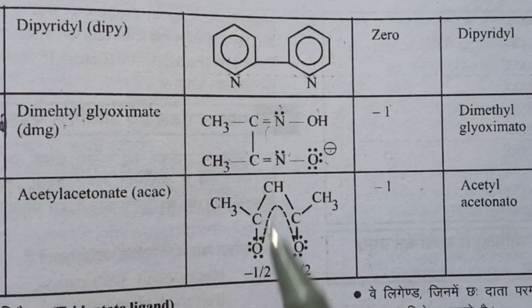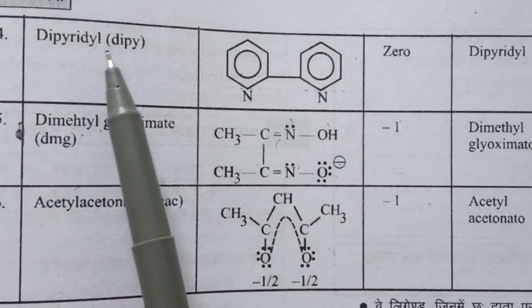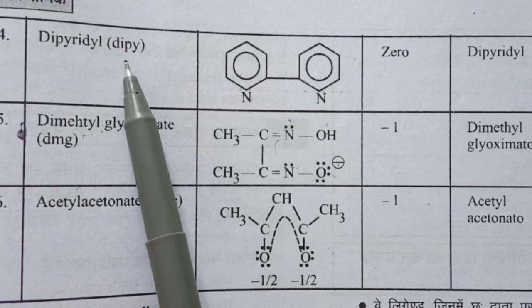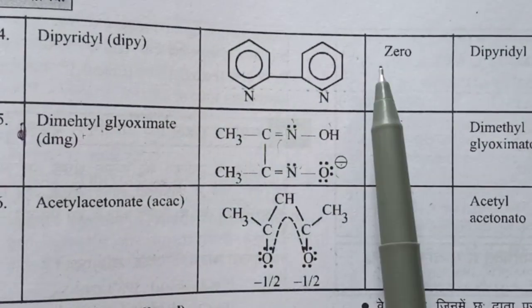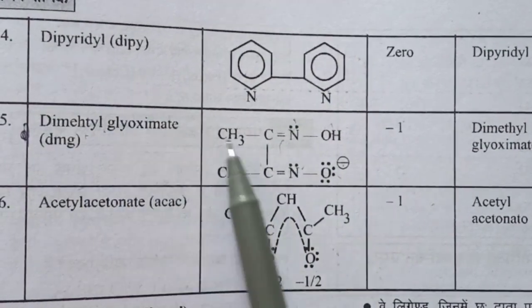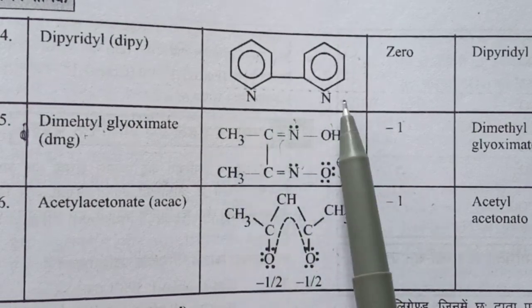Clear? Next bidentate ligand is dipyridine. DIPY is its short name. Two pyridines are attached with a single bond. Charge is 0, it is named dipyridyl, and the donor atoms are two nitrogens with lone pairs.